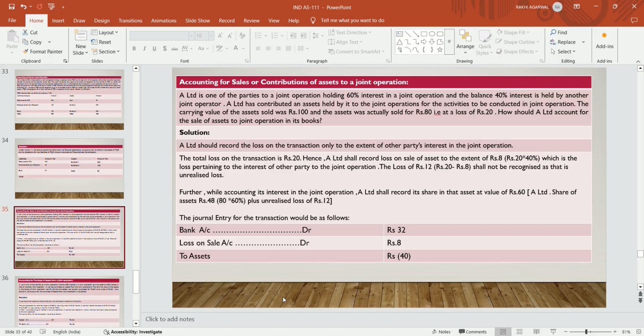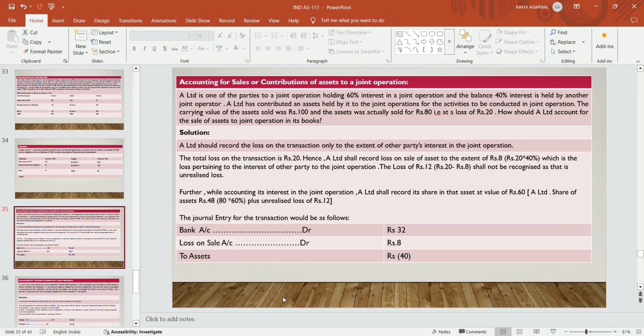Now, accounting for sales or contribution of assets to a joint operation. How is accounting to be done for sales or contribution of assets to a joint operation? A Limited is one of the parties to a joint operation, holding 60% interest in the joint operation and the balance 40% interest is held by another joint operator. A Limited has contributed an asset held by it to the joint operation for the activities to be conducted in the joint operation. The carrying value of the asset sold was rupees 100 and the asset was actually sold for rupees 80, that is at a loss of rupees 20. How should A Limited account for the sale of assets to the joint operation in its books?